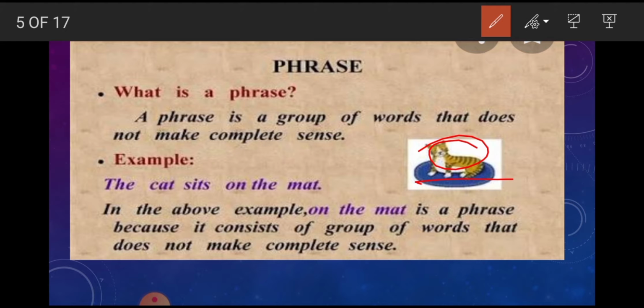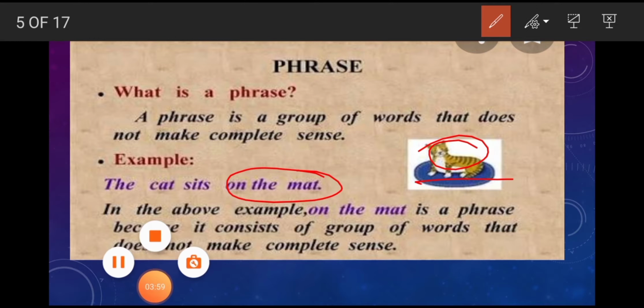Here in the above example, "on the mat" is a phrase. This is a group of words, right? This is called a phrase here because it consists of a group of words. This is a group of words, on the mat. Three words are there, so that is a group of words. But it is not giving you a complete meaning. That does not make complete sense. But you are using it in a sentence: The cat sits on the mat. Now it is giving you a complete meaning.